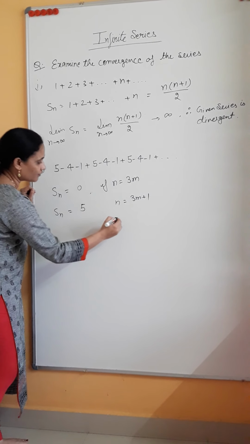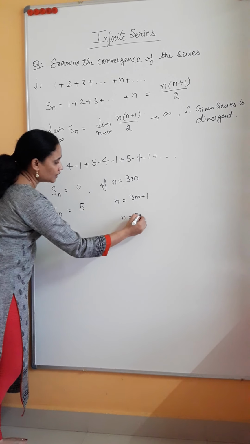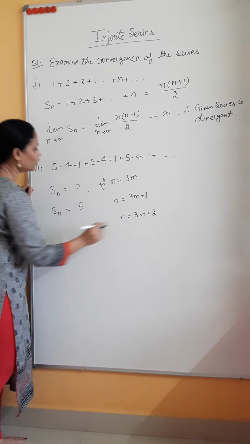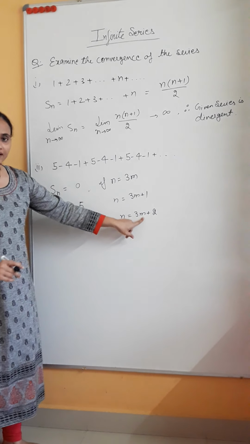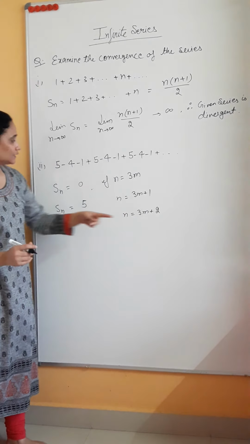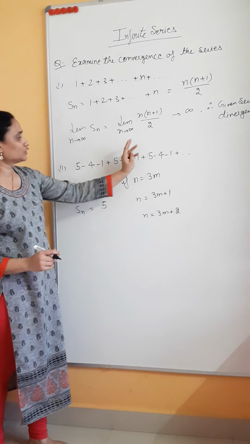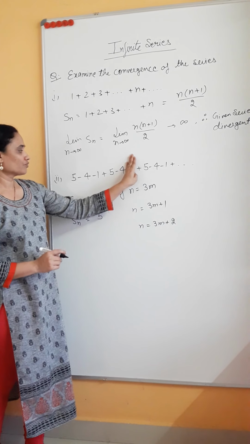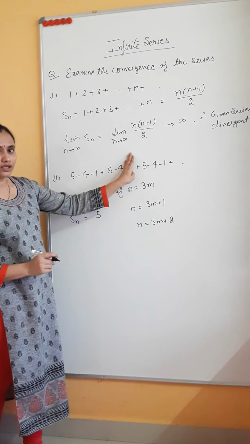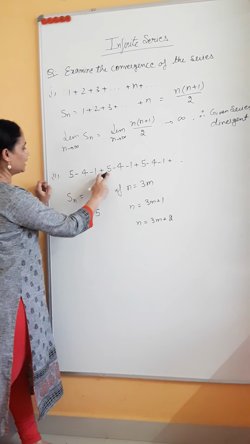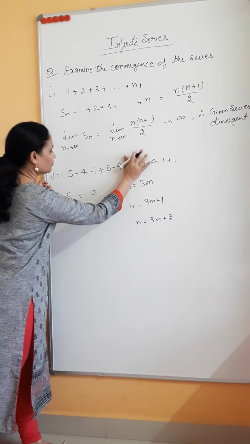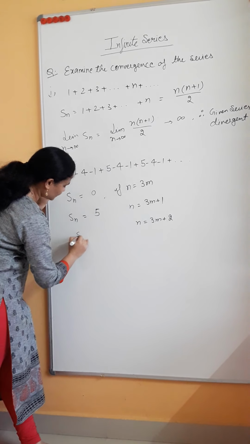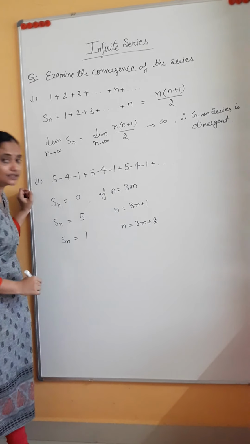And if n is 3m plus 2, what would be the value? 3m plus 2 means a multiple of 3 plus 2 terms. So for 3 plus 2 terms, what is the value? This is what we are getting here, 5, 10 minus 8 and 1, that is 1. So Sn is 1.